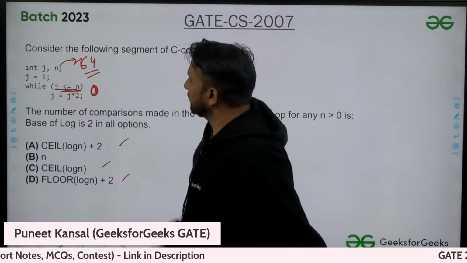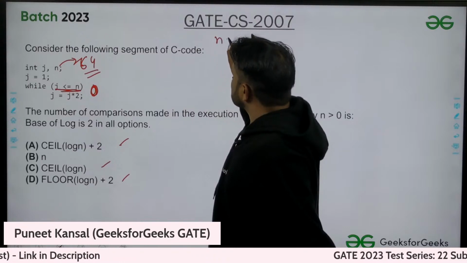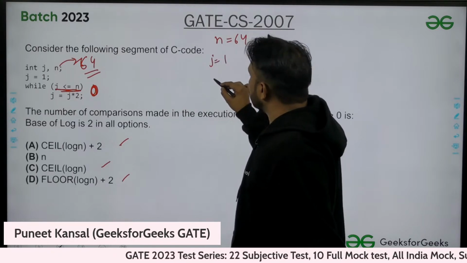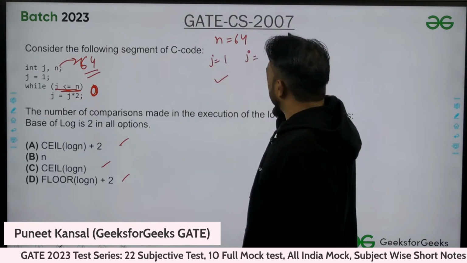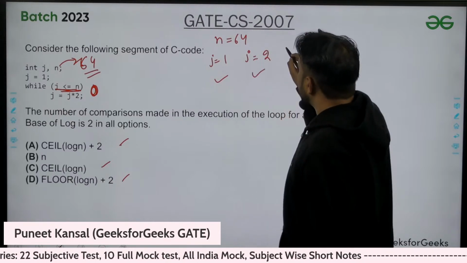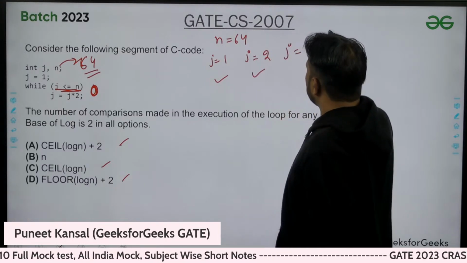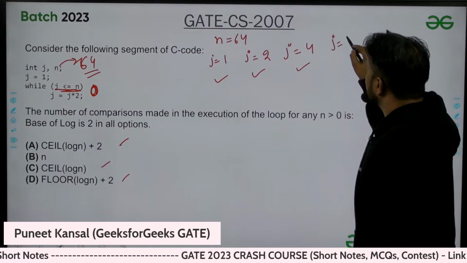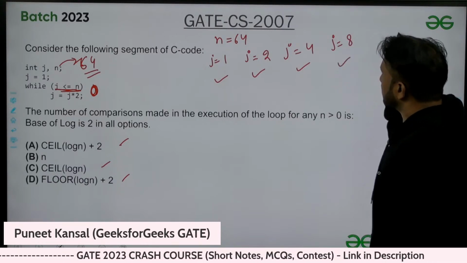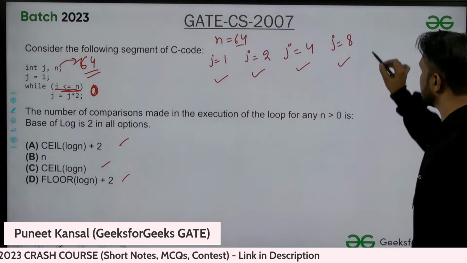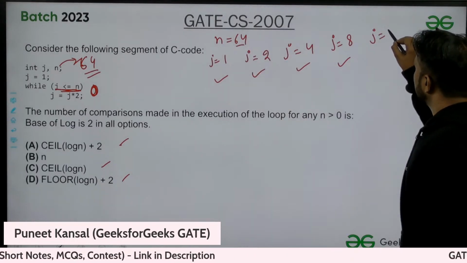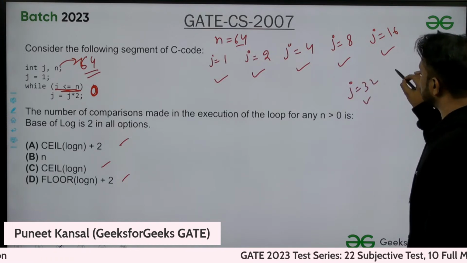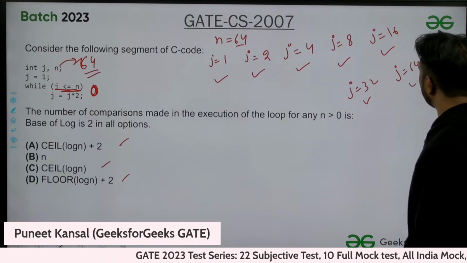So first, let's suppose n is 64. Initially j value will be 1, one comparison. Then j value will be 2, another comparison, then multiplied by 2, 4, one more comparison, j value will be 8, still less than 64, one more comparison, j value will be 16, one more, 32, one more, then 64, one more comparison.